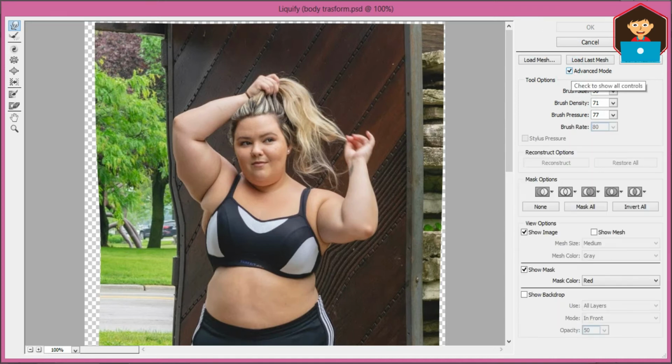Okay, after that, just go here, then mesh the area properly. For example, the skin is not straightened properly. Just a little bit. Zoom in.